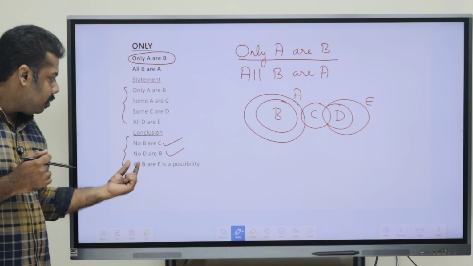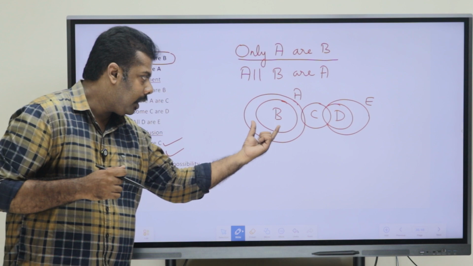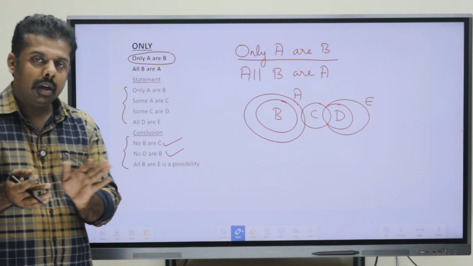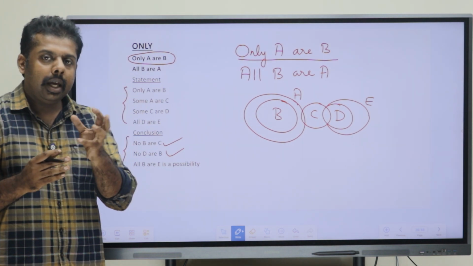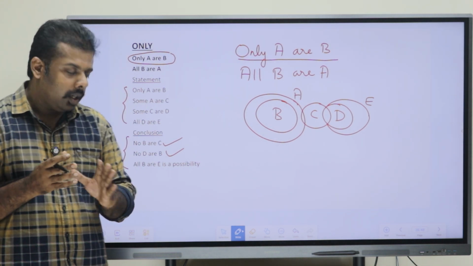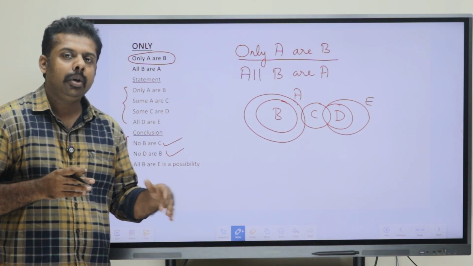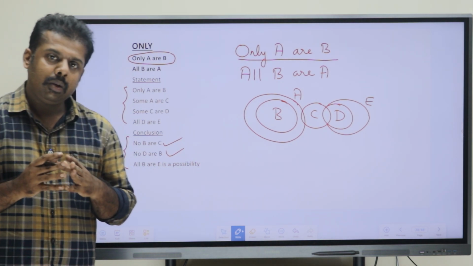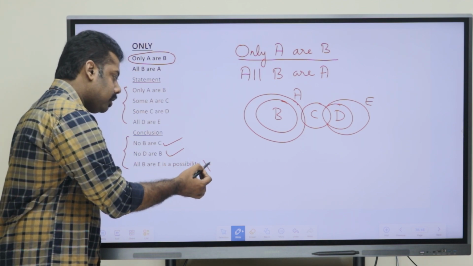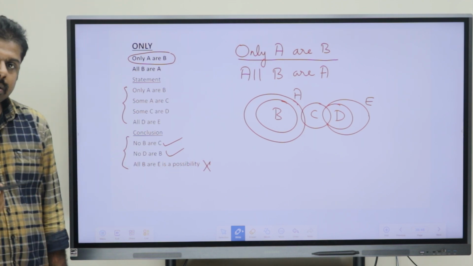Now in this case, all B or E is a possibility is what they have told. We already know, can B and E have a positive relation? No. So it is 100% sure that B and E can't have a positive relation. We already know that, and if it is connected with the possibility, does it change anything? No, it is not going to change anything. So that's why we can say that this conclusion is wrong.